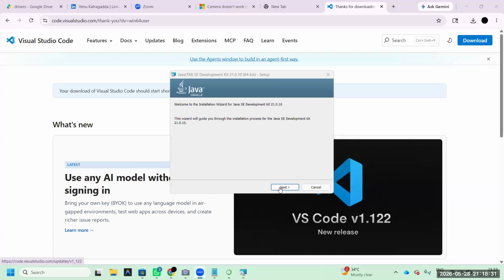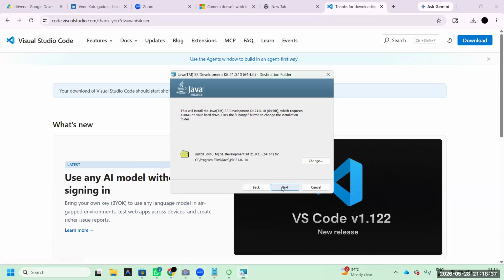This is Java installation. Everything do it next. Here you are installing the Java. Maybe it will take little time. Within this time, sometime you will get some pop-up. In that pop-up, just click yes, approve or yes, whatever it may be. That means you are granting permissions to install the Java.